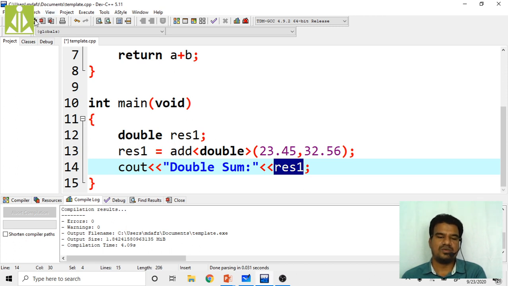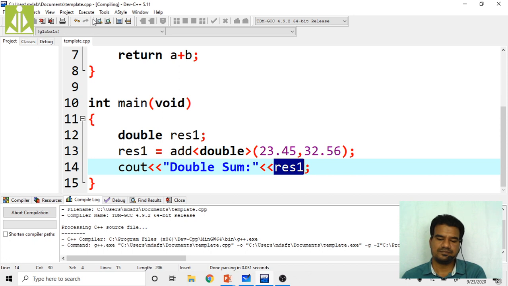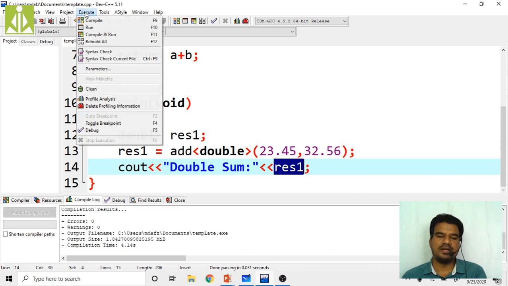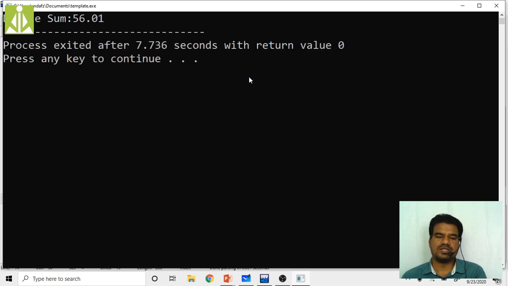See. Now, see. Compile. It gets successfully compiled and then run. See here, double sum 56.01.